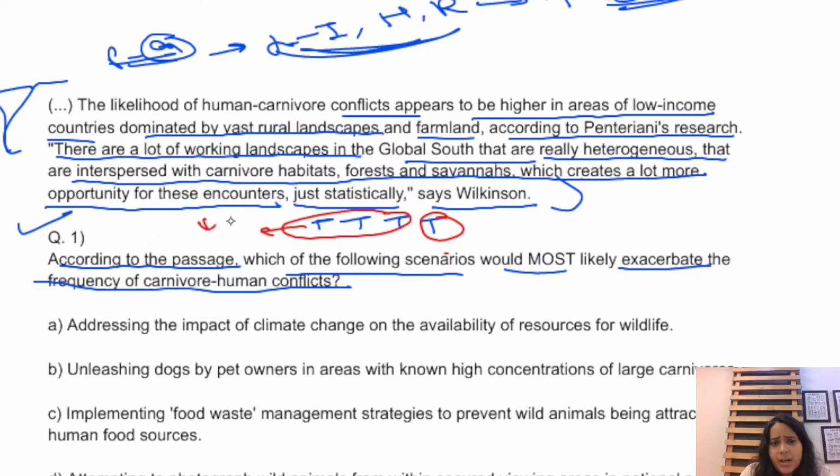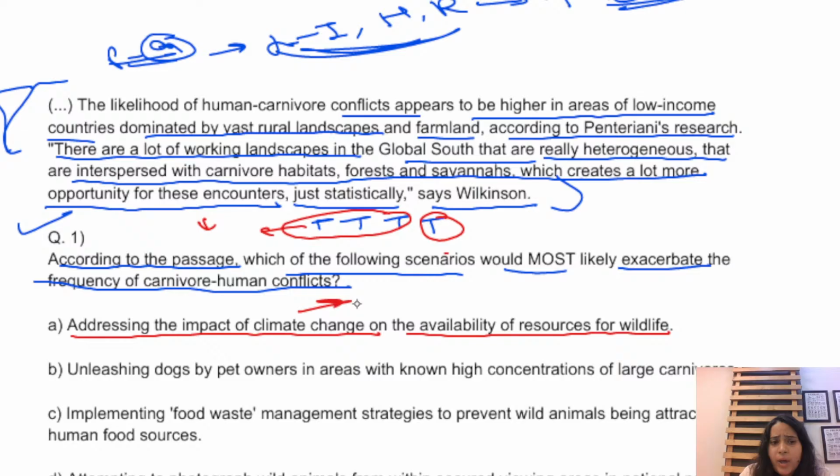Let's say option A talks about addressing the impact of climate change on the availability of resources for wildlife. In your passage, it is clearly given that climate change does play an impactful role, right? It would have a significant impact on resources and everything.